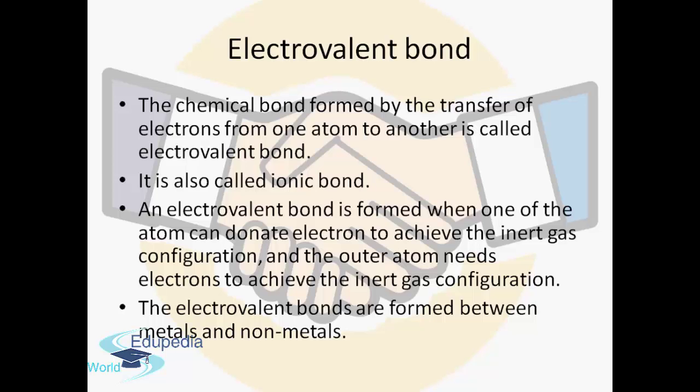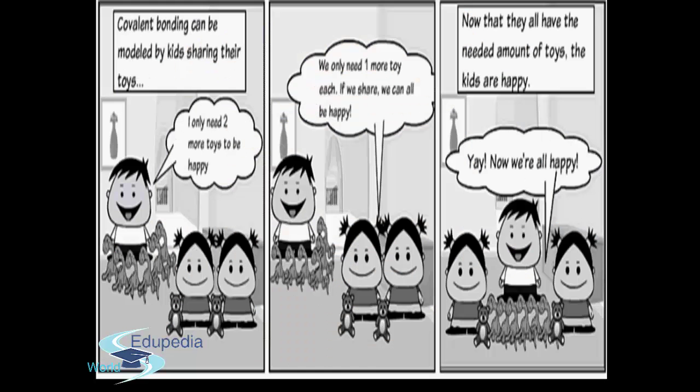And last, electrovalent bonds are formed between a metal and a non-metal. Now friends, let's understand the covalent bond. A covalent bond can be modeled by kids sharing their toys.